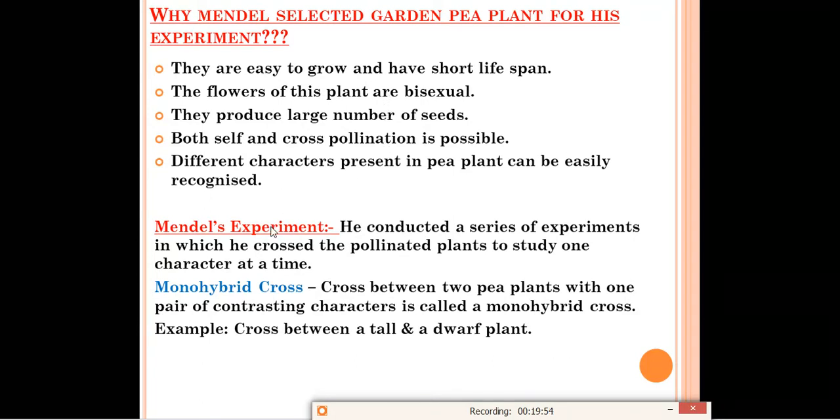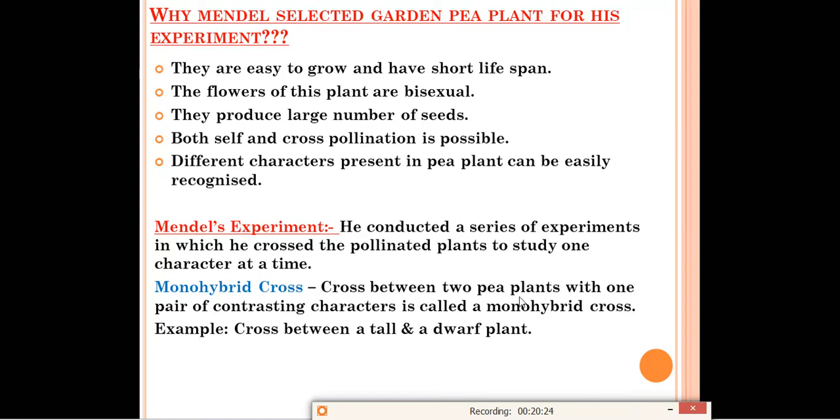Next, Mendel's experiment. What he did, he conducted a series of experiments in which he crossed the pollinated plants to study one character at a time. Okay, many experiments were done by Mendel, in which he crossed the pollinated plants to study one character at a time. So in this section, we'll read about the monohybrid cross and the dihybrid cross. So let's start with monohybrid cross. Mono means one. Okay, mono means one. So in this monohybrid cross, he has used only one character, one pair of character for doing this experiment.